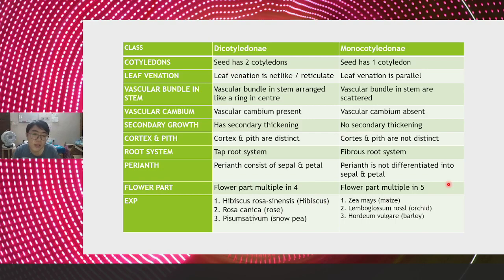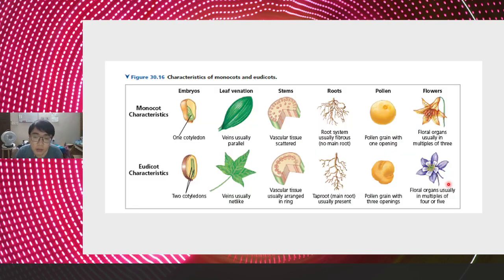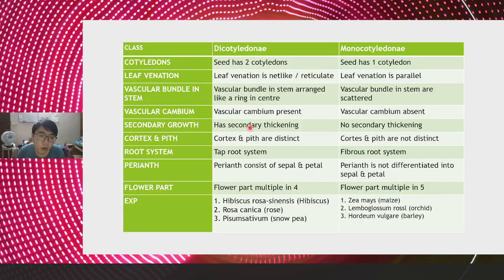So hopefully you can remember. And then for leaf venation, dicot is net-like, and monocot is parallel. And then the vascular bundle for dicot is arranged like a ring in the center, and monocot is scattered. And then the vascular cambium for dicot is present, and monocot absent.